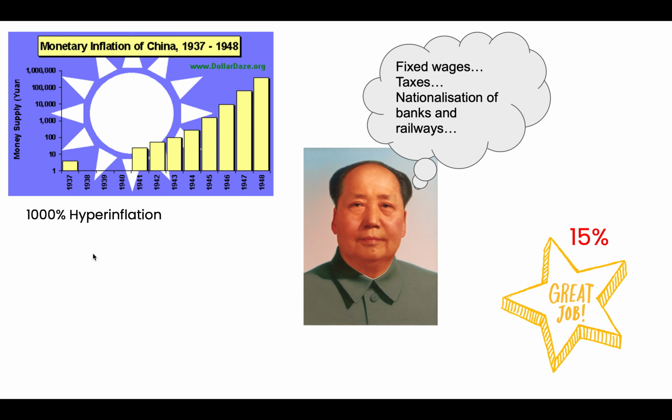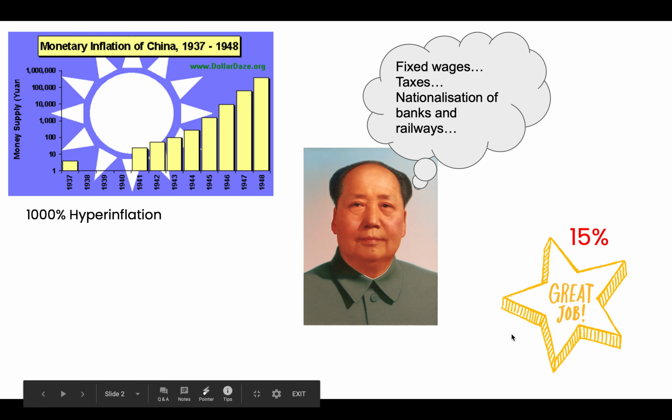So when Mao takes over, he decides there are certain things that he needs to do straight away. And one of those things is to fix hyperinflation. And he does this by fixing wages at low rates. And what that does is, effectively, it takes down the inflation rate from 1,000% to 15% within the space of a year.